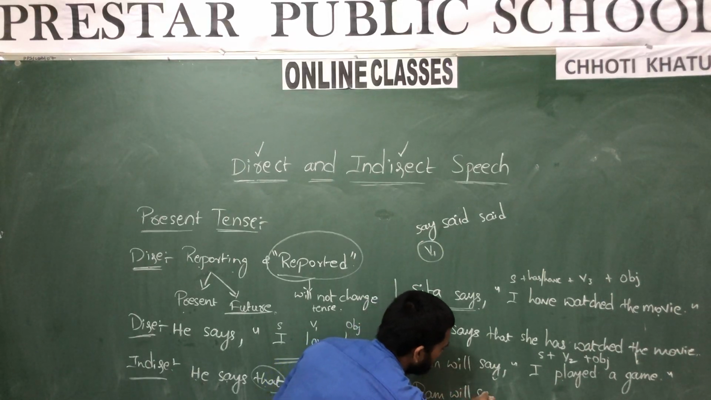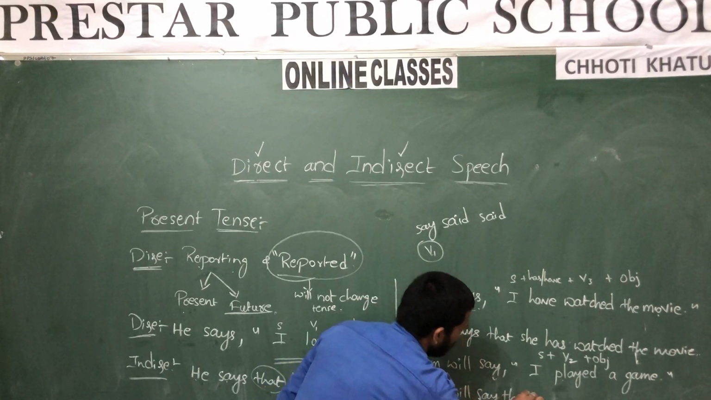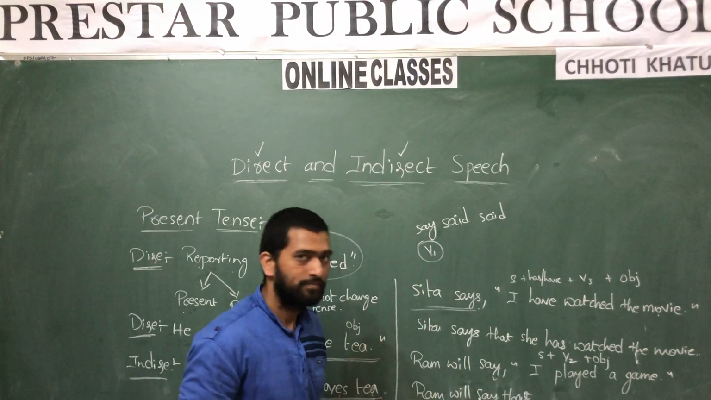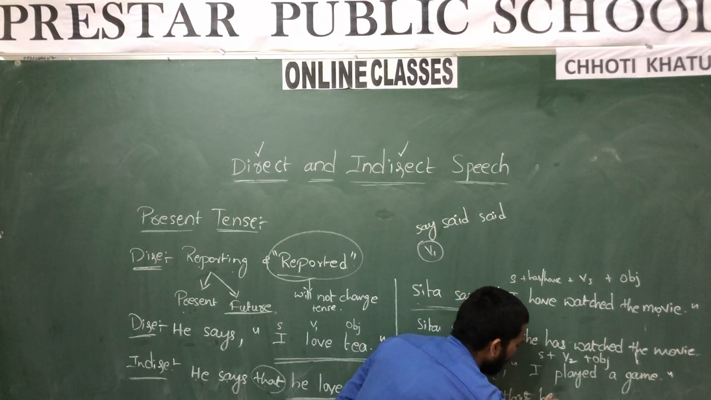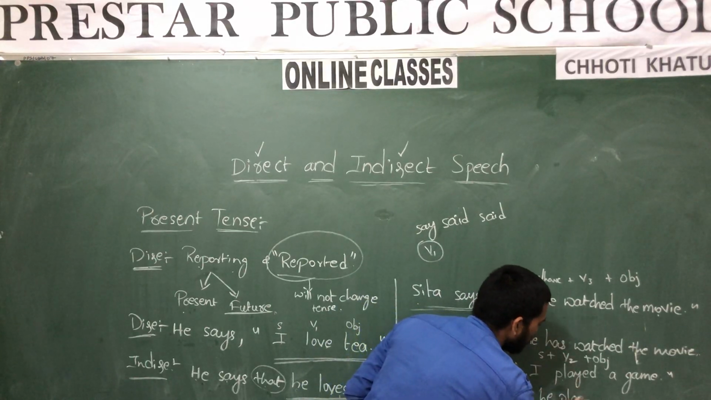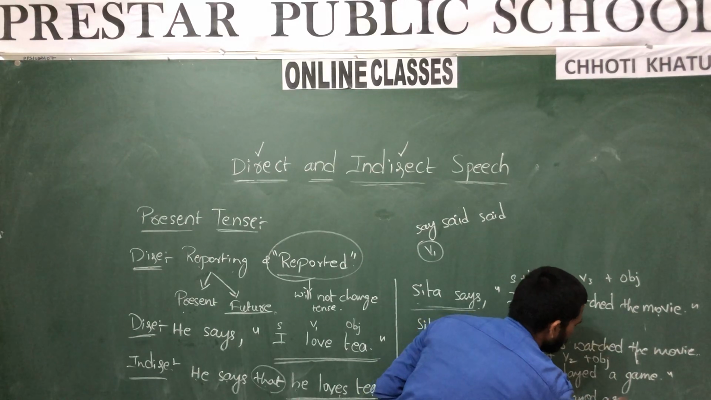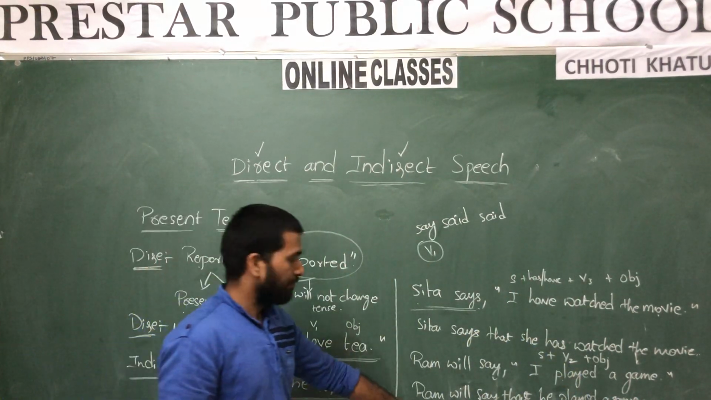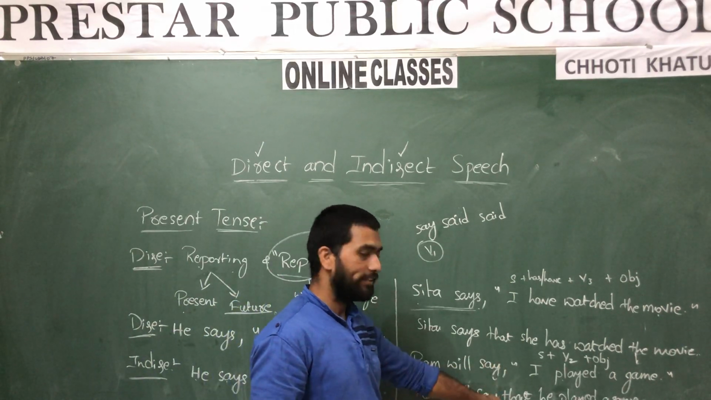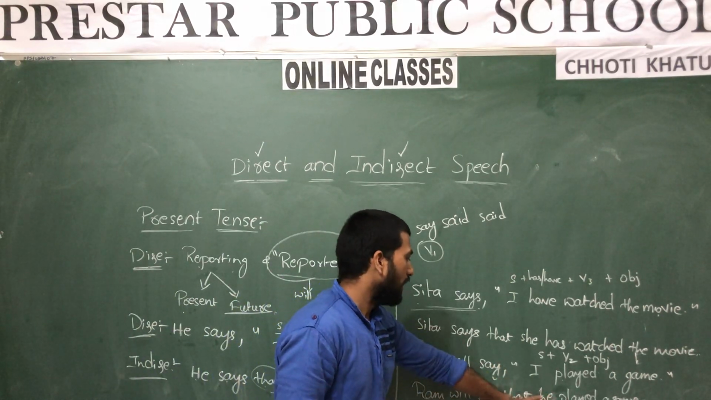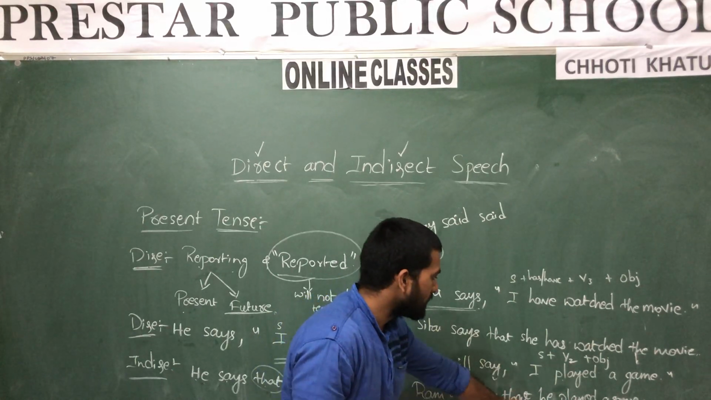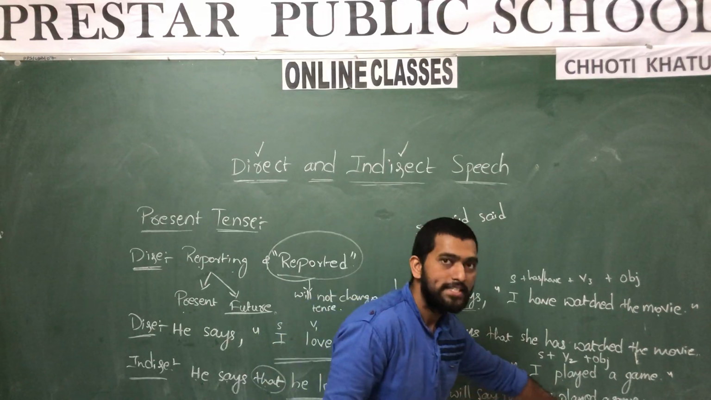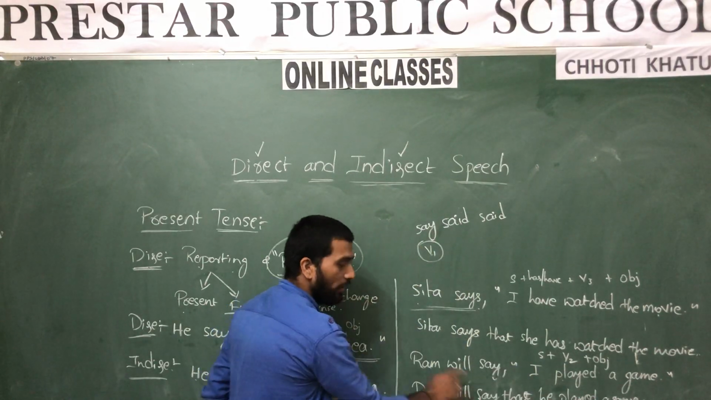Ram will say that. Ram, what is the pronoun of Ram? He. So he played a game. He played a game. So look at this answer. Ram will say, and we added that to join these two sentences, and subject plus V2 plus object. This tense is as it is, yes or no? It remained the same. So this is the required indirect speech.